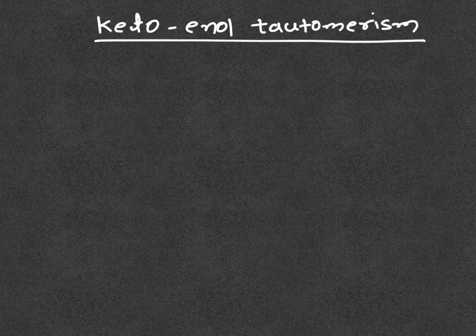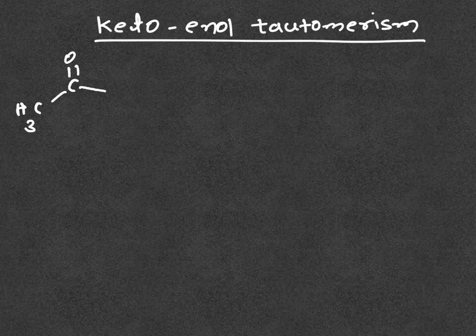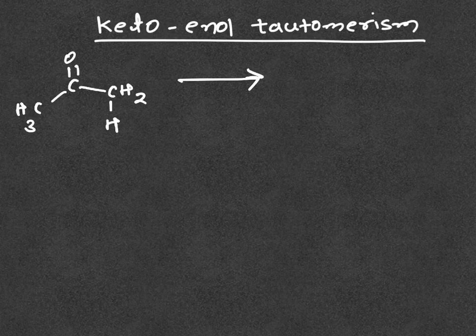Acetone, which has an alpha hydrogen, can be converted into enol.